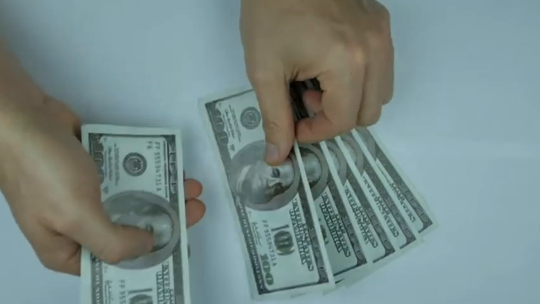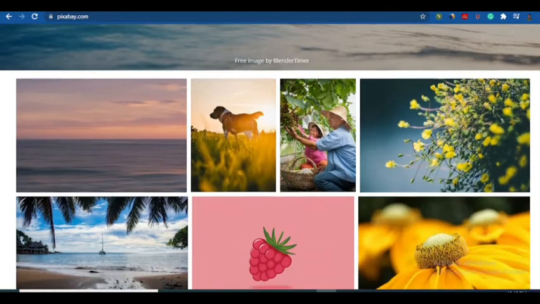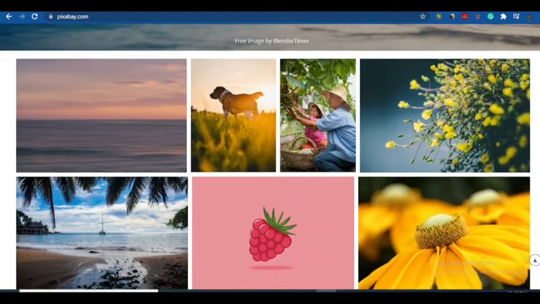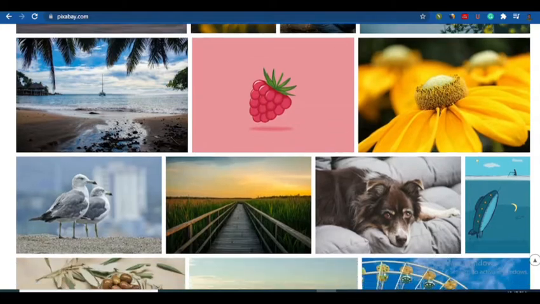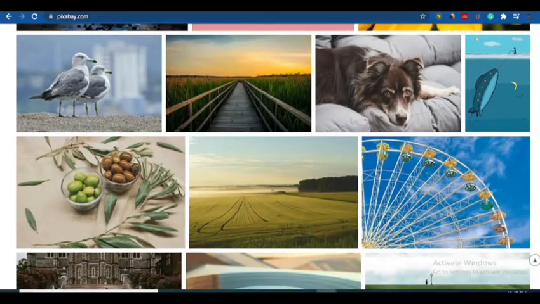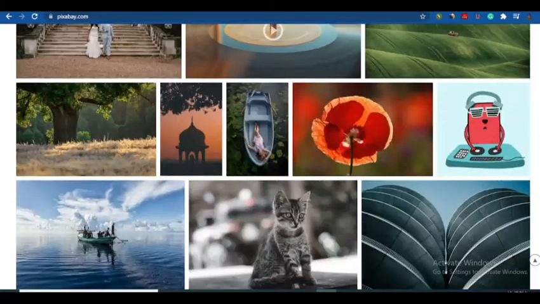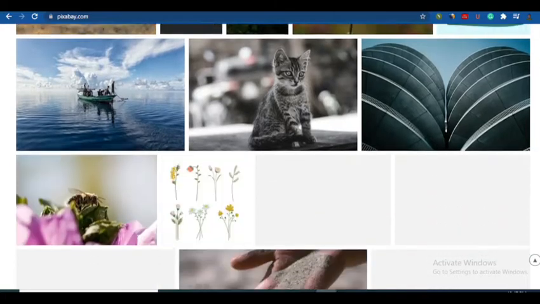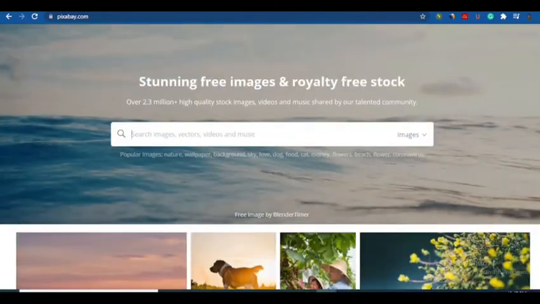The first thing you're going to do is to come right here. Alright, so you come to this website here. I'll tell you the name of this website very soon. So this website has free pictures, free videos, free vectors, illustrations, and we are going to download some free pictures, some free video on this website. Alright, so now let's just go down. You can see some beautiful pictures that you can use. So this is the first step we're going to do in order to make money without any investment.